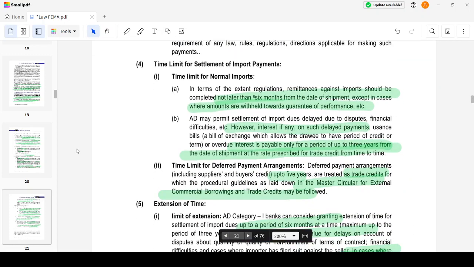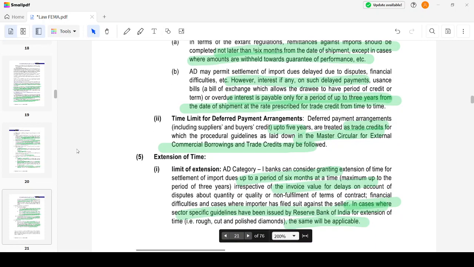Now, the time limit for settlement of import payment. What is the general time limit for settling the import payment? Generally, I should complete it within a period of 6 months from the date of shipment. AD may permit extension for import dues delayed due to disputes, financial difficulties, etc. However, interest, if any, on such delayed payments or overdue interest is payable only for a period up to 3 years from the date of shipment.